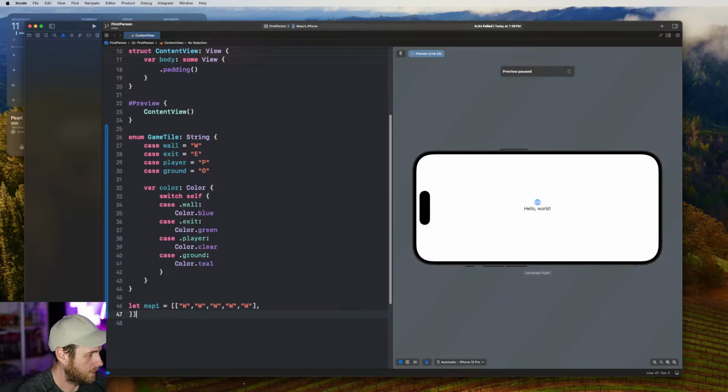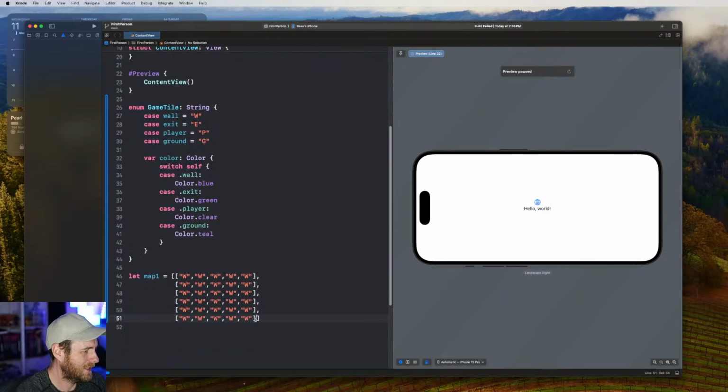All right, so we'll grab a bunch of these. So what I want to do is 5 by 5. Is that right? That's 6. Doesn't matter. And then we'll have our hallway. So if it's 6 long, let's go with P for player.